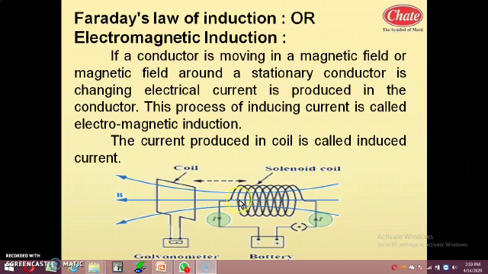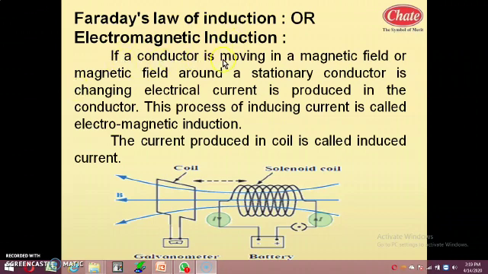So let us see the definition or the statement of Faraday's law of induction or electromagnetic induction. This is also one important heading. Student, you have to learn this electromagnetic induction.